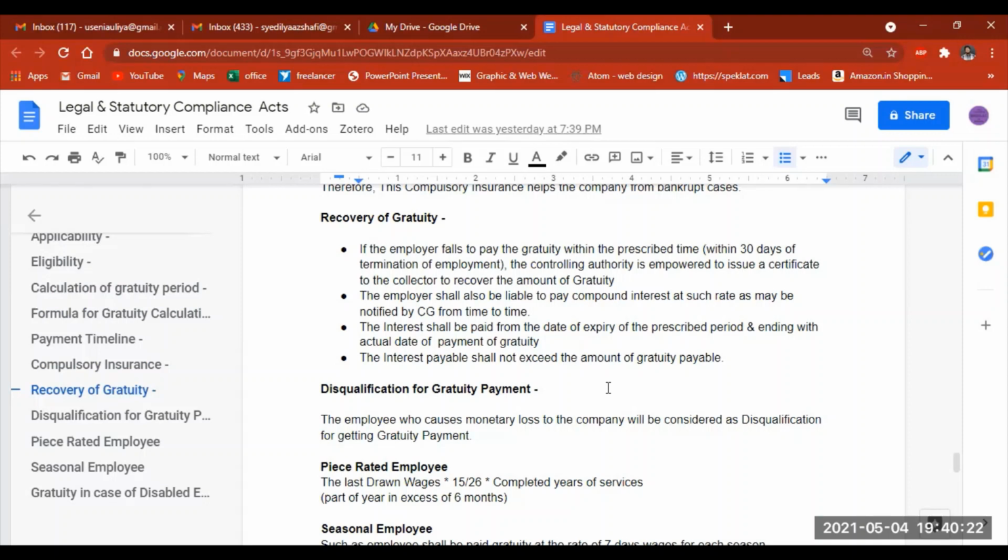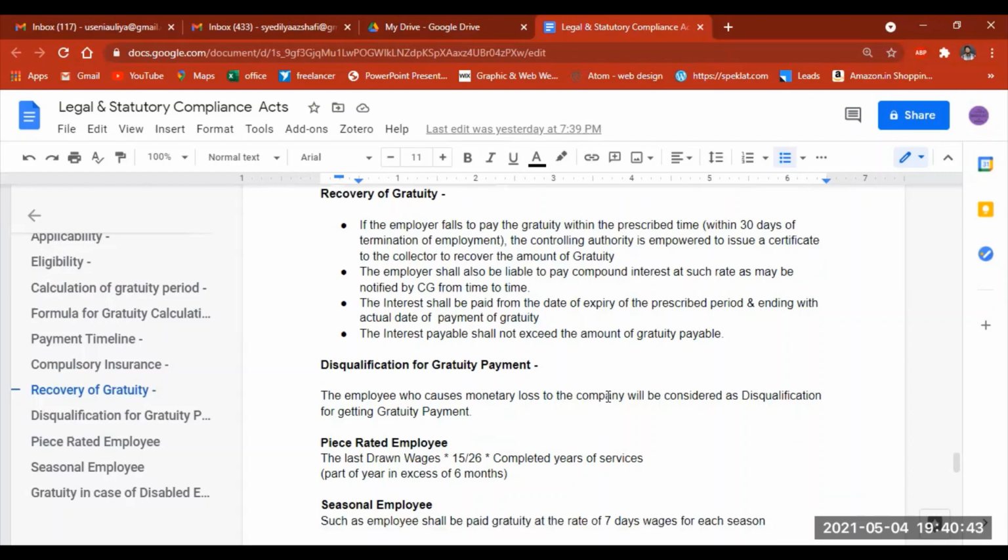As we discussed, this interest becomes compound interest each and every day, where the interest gets added day by day. Interest shall be paid from the date of expiry of the prescribed period until the actual date of payment of gratuity. And the interest payable shall not exceed the amount of gratuity payable.